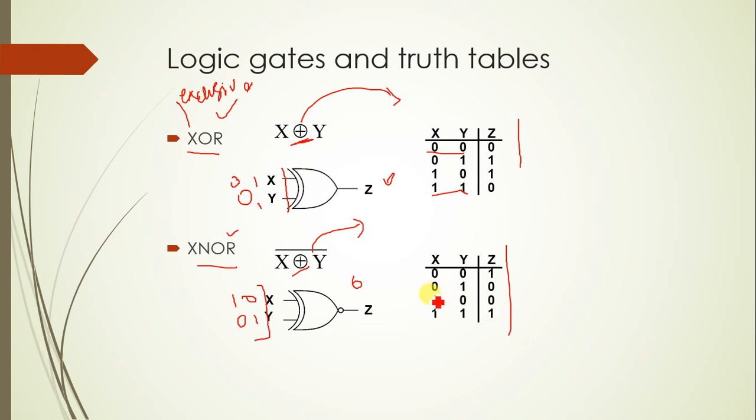Here, when both inputs are equal you will get 0, and when the two inputs are different, you will get one as output. Common things output as 0, uncommon things output as 0. Keep this kind of tick mark when you are reading through the subject.